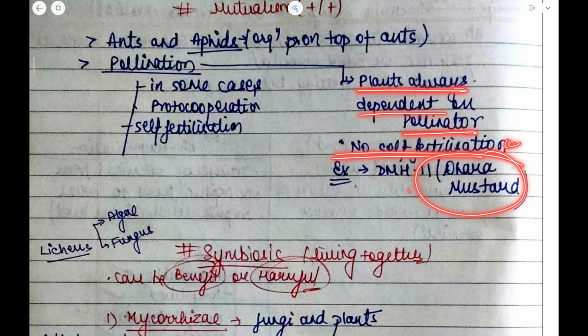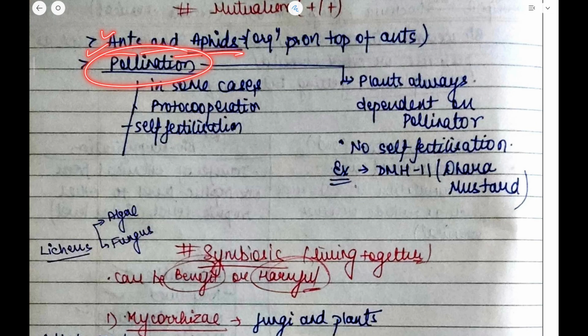DMH11, that is Dhara Mustard Hybrid 11, is a genetically modified mustard crop. A genetically modified version of mustard has been created to protect the plant. So these are the examples of mutualism. Now in mutualism, primarily you need to remember two examples. The first one is ants and aphids and the other one is pollination.